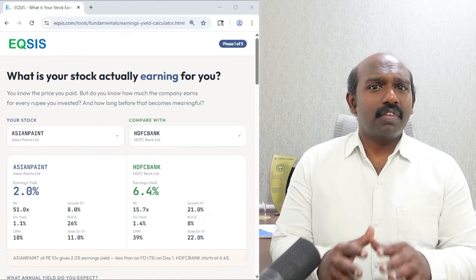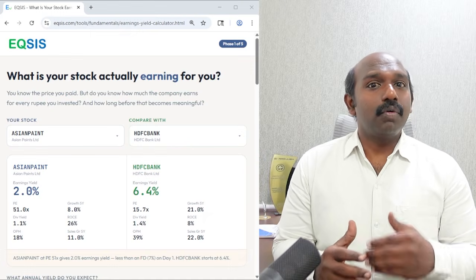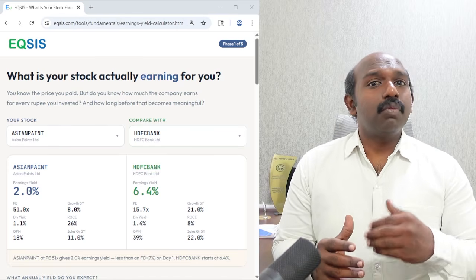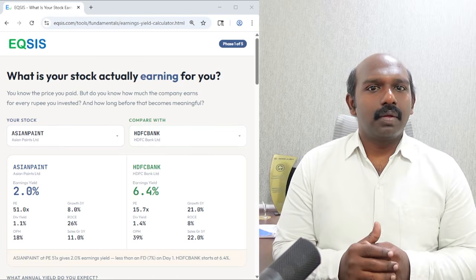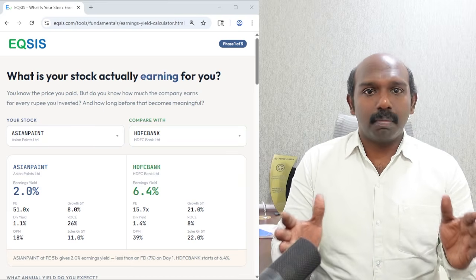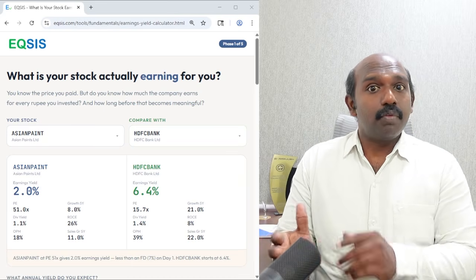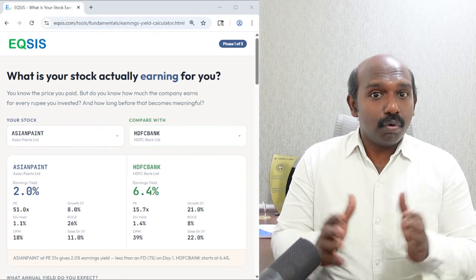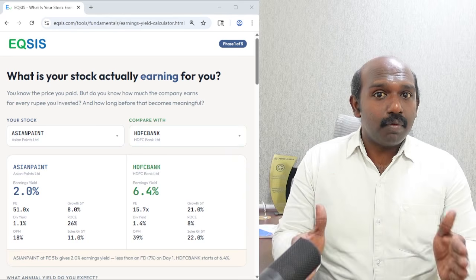We are happy to introduce another fundamental tool which helps you to do valuations. As a long-term investor, when you buy a share, the price you pay today should be appropriate. If not, you end up making a bad investment. Doesn't matter if the company is good or bad, your investment becomes bad if your valuation is poor. This tool helps you to compare two different companies with a lot of valuation factors.